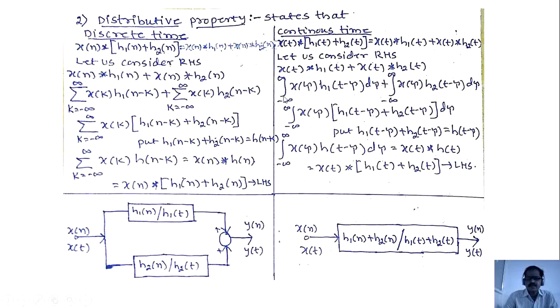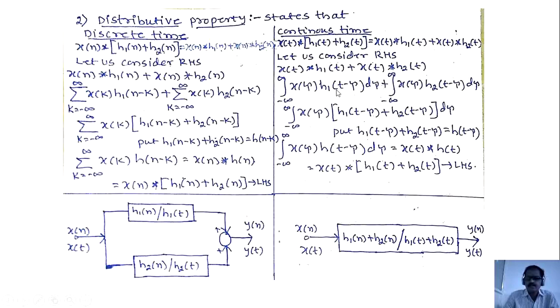Integration minus infinite to plus infinite x of tau h1 of t minus tau d tau, plus the second term, I am applying the formula, integration minus infinite to plus infinite x of tau h2 of t minus tau d tau. Again the same region. I am integrating both the terms, first term and second term, with respect to tau because in both the terms x of t is common. Hence I am integrating with respect to tau for the first term as well as the second term.